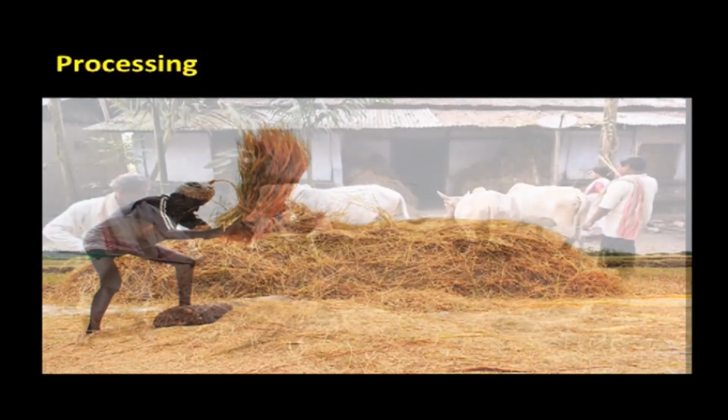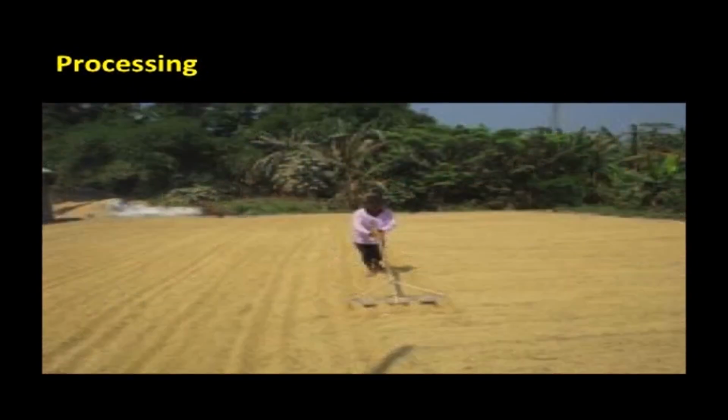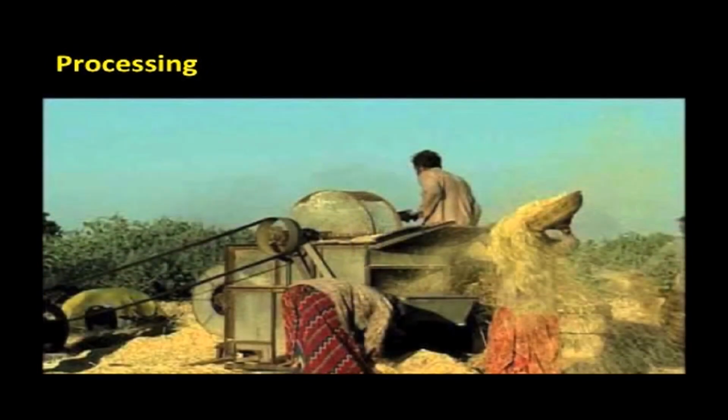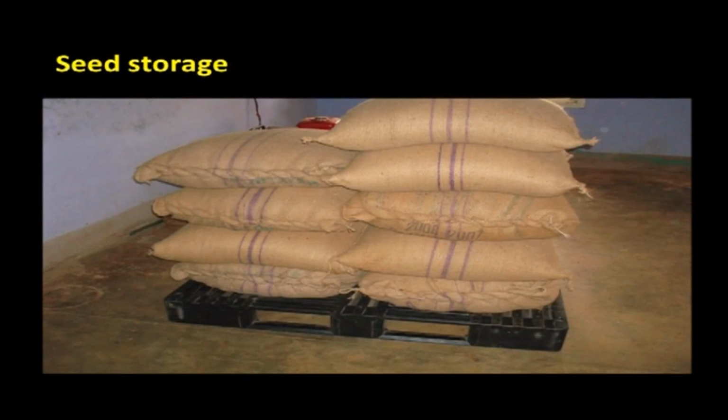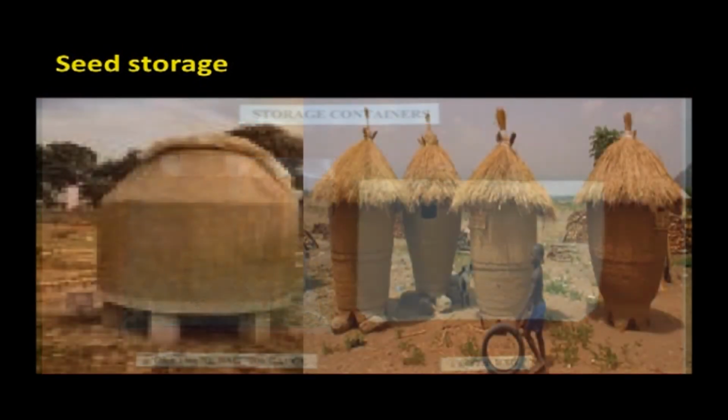Then processing. Moisture content is important during threshing. The seed crop should be harvested at optimum moisture content to avoid mechanical damage. Then the last point is seed storage. During seed storage, the type of container is important. It should vary based on the chemical composition of the seed, and whether it is short term or long term storage. If it is short term storage, we can store it in gunny bag. For long term storage, we can store it in polyethylene bag, polypropylene bag, and also moisture vapor proof containers.